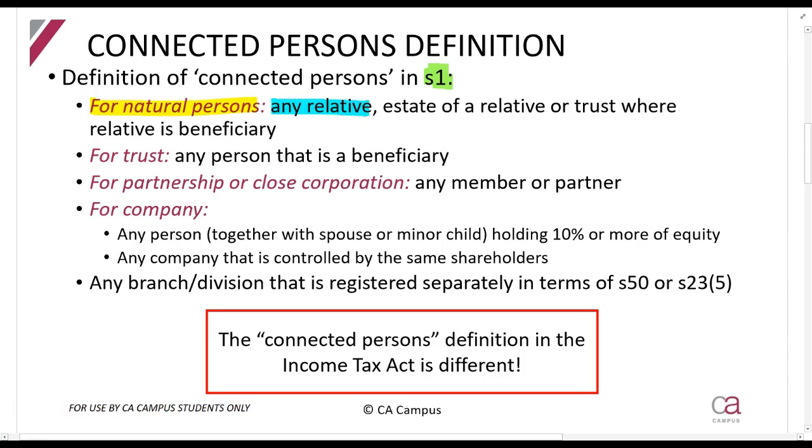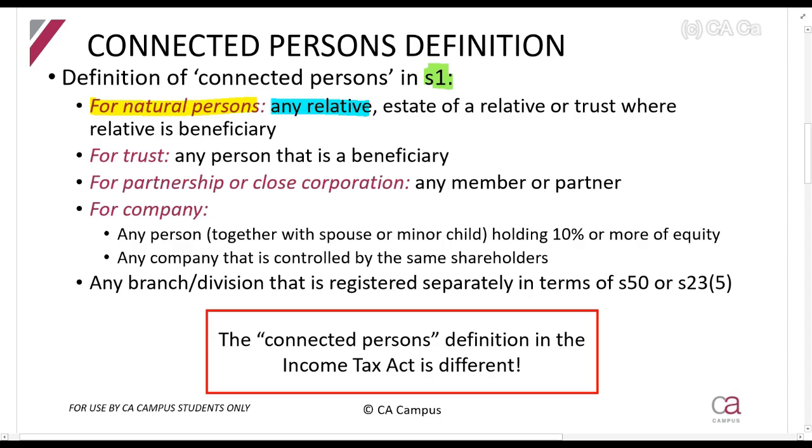Mother, father, siblings, grandparents. The estate of a relative or a trust where the relative is a beneficiary. So if there's a trust and your child is a beneficiary of the trust, the child is a connected person to you. The estate: when you pass away, you stop existing and your estate starts existing. So if Mr. X dies today, Mr. X doesn't exist, but there's Mr. X's estate. That's a separate legal person. The estate of a relative, so your mother's estate, for example, is considered a connected person.